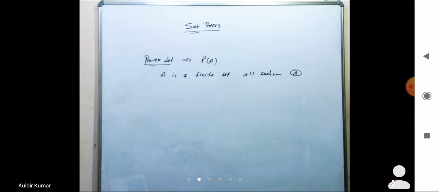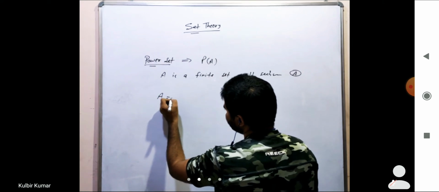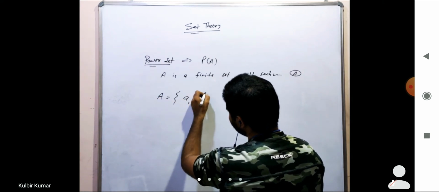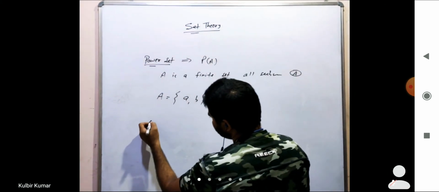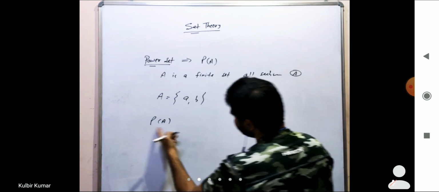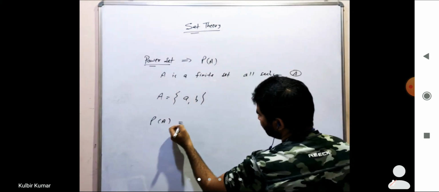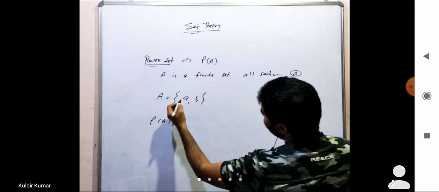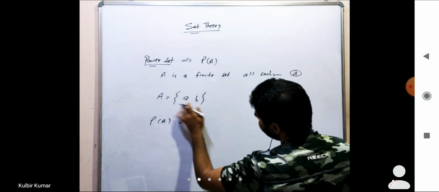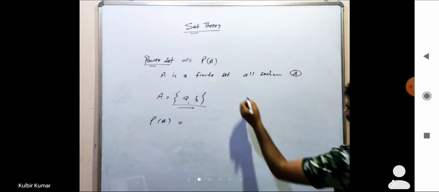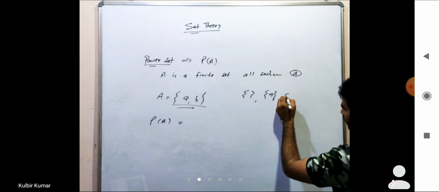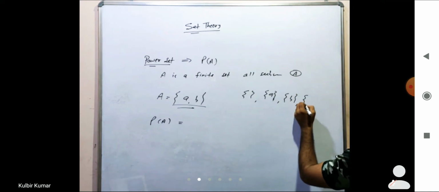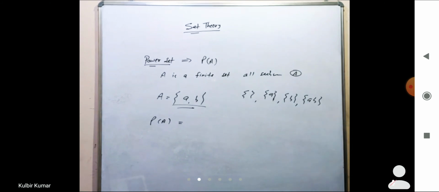So let me take an example here. A is a set given. In this set, A and B are two elements. Now what should be the power set of A? Power set of A means we'll take all the subsets of this set. What should be the subsets of this set? It will be empty, it will be A, it will be B, it is AB also, right?